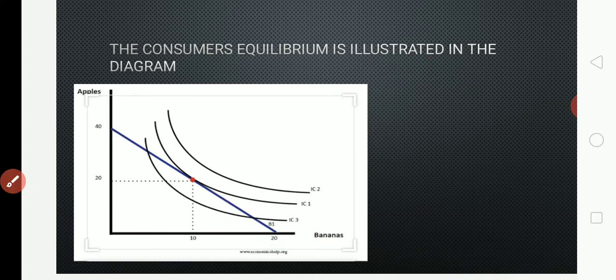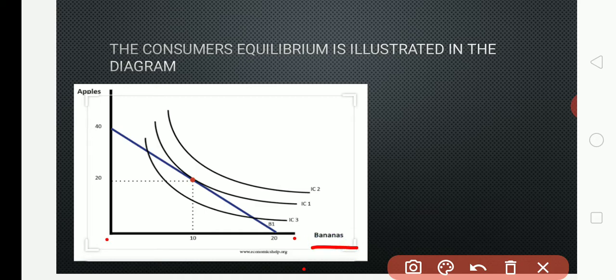Now we will move towards the topic that is going to be explained. We'll see what that is. The consumer equilibrium is illustrated in this diagram. As I already told you, on the OX axis banana is given, on the OY axis apple is given, and IC1, IC2, IC3 are three indifference curves, and PQ is a budget line.